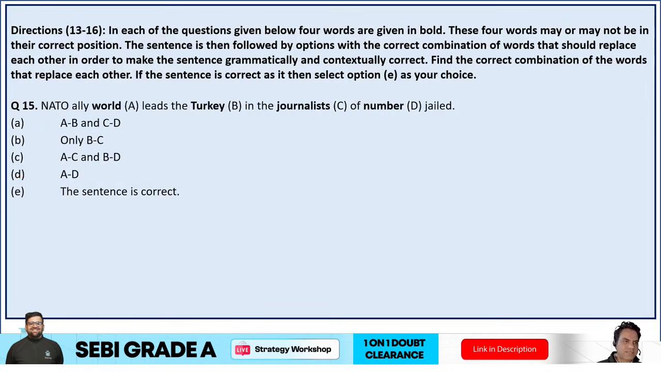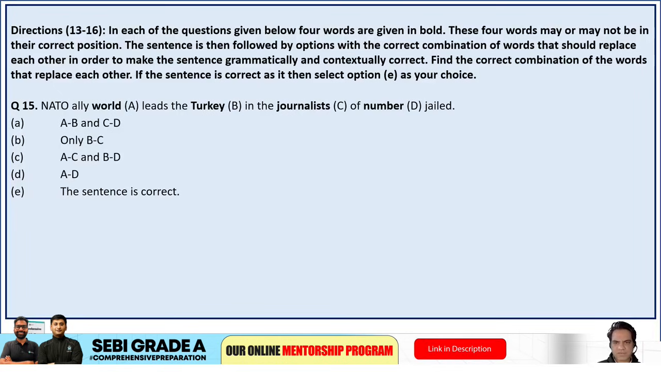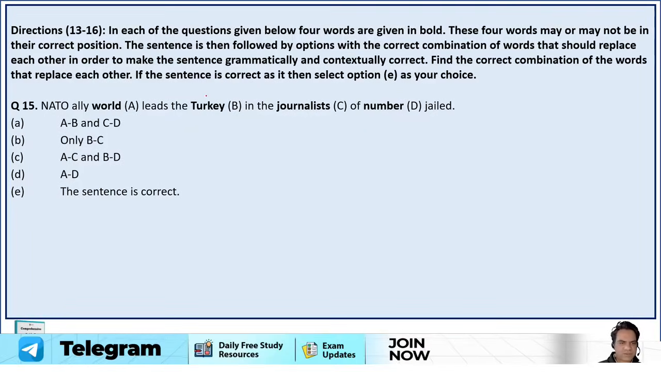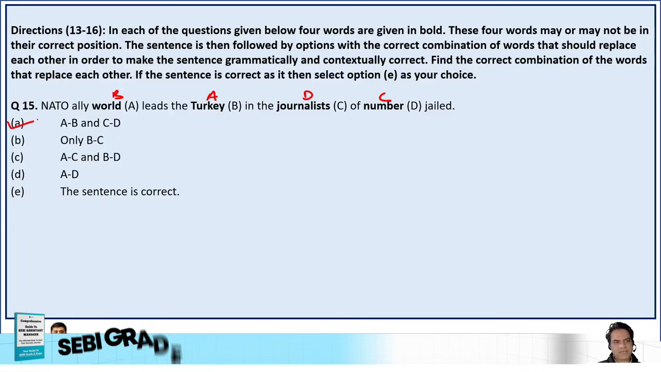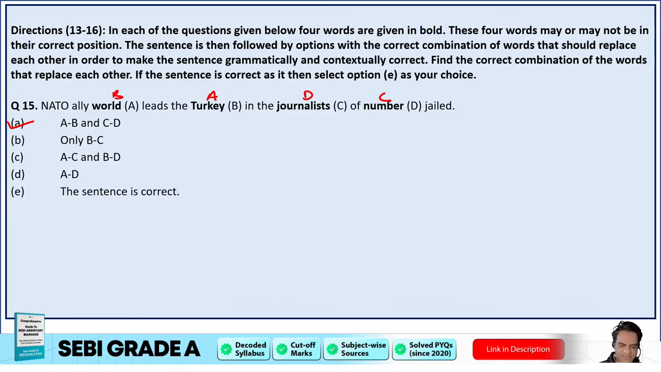Next question, guys. NATO ally world leads the Turkey in the journalists of number jailed. No. NATO ally Turkey should be correct. So NATO ally Turkey leads the world in the number of journalists jailed. So A with B and C with D. Option A is your correct answer. So it should be NATO ally Turkey leads the world in the number of journalists jailed. So option A is correct.